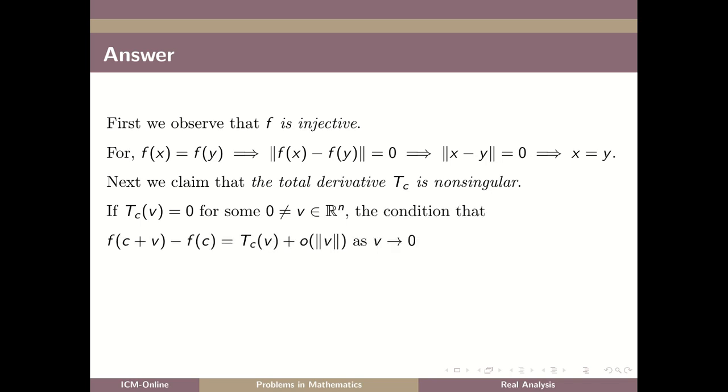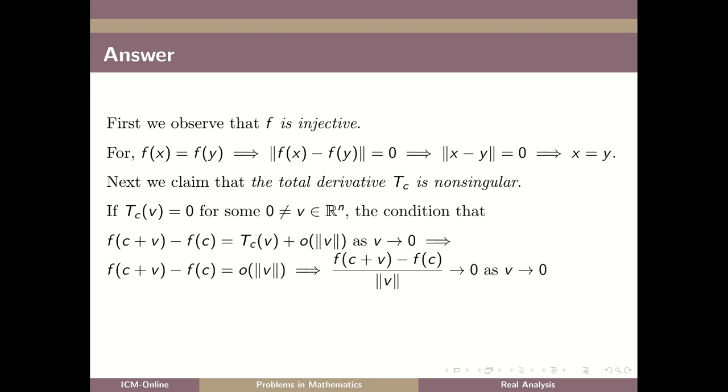The definition of the total derivative implies that f of c plus v minus f of c equals little o of norm of v, which implies that norm of f of c plus v minus f of c divided by norm of v tends to 0 as v tends to 0.